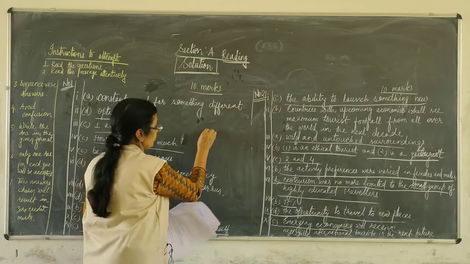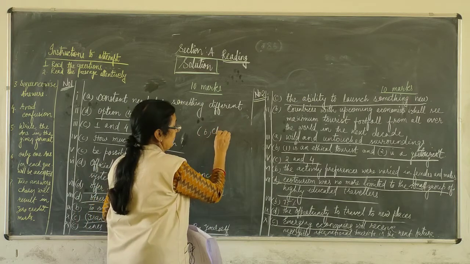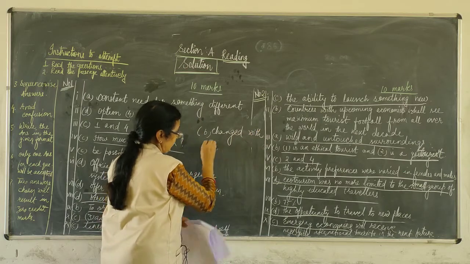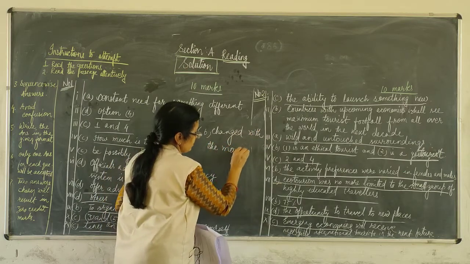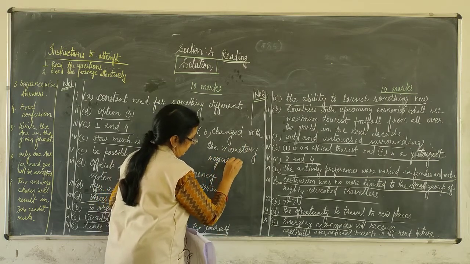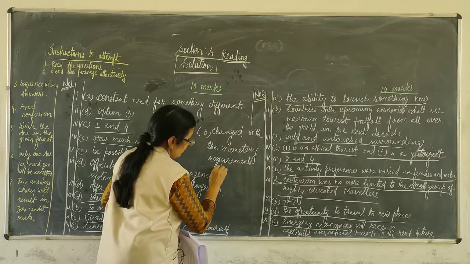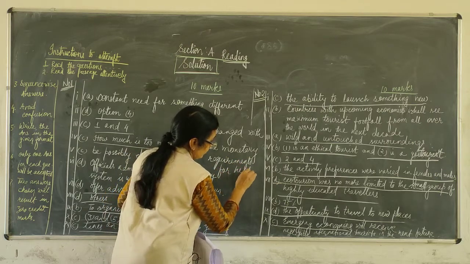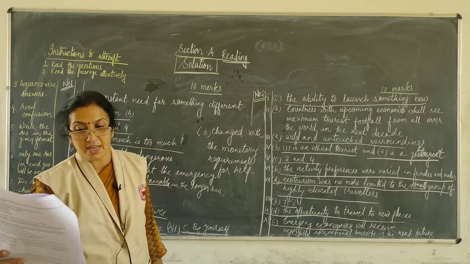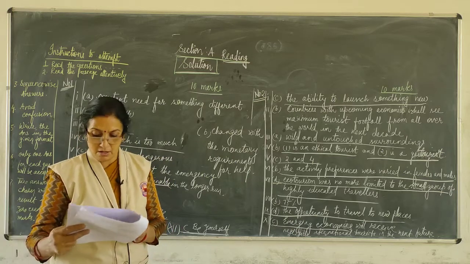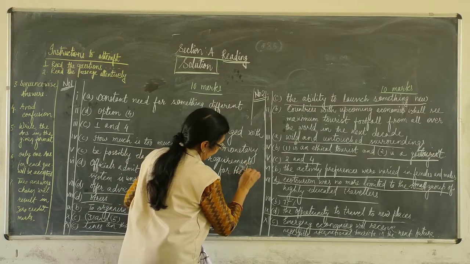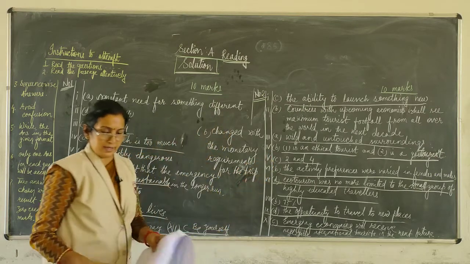It is option B, this is the correct answer: change with the monetary requirements for the trip. The survey clearly showed that the age range of ecotourists change with the monetary requirements for the trip. This is the correct answer.